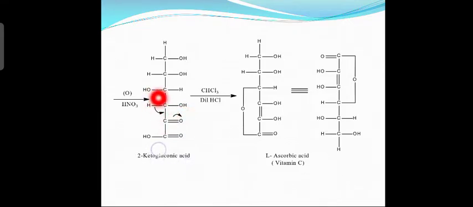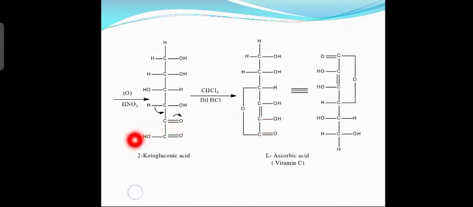This bond will break, so this H will become H plus. H plus and O minus will combine to give OH, and these electrons get shifted over here. Therefore, you get one carbon-carbon double bond. So this double bond is formed. This becomes C single bond O negative, and O negative will combine with this H plus because this bond breaks, so that you get OH. In other words, the CO group is converted into an OH group.